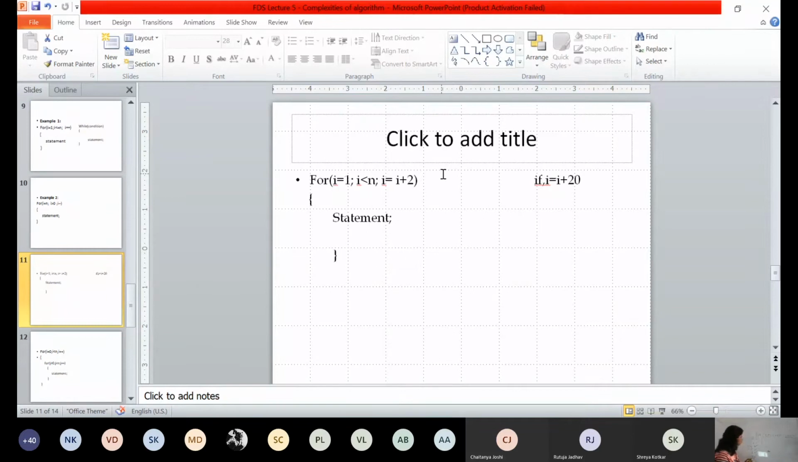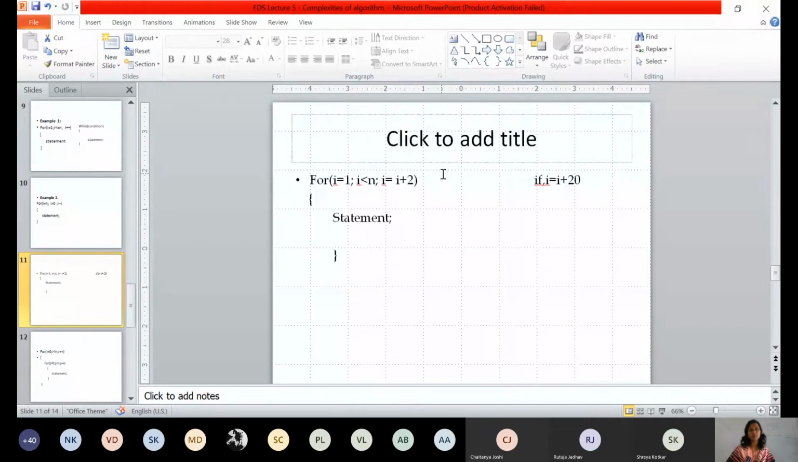So how many times is your for loop executed? 1, 2, 3, 4, and 5. 5 times. What is the value of n? 10. And how many times is your loop executed? 5. So what is the complexity? Is there any relation between 10 and 5? n divided by 2. Yes. So we say that the complexity of this code is big O of n divided by 2.